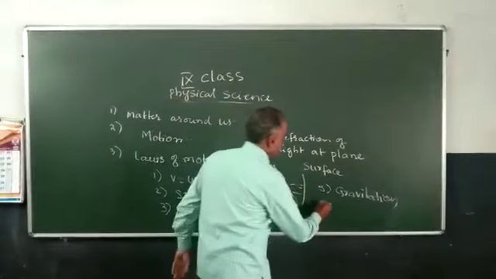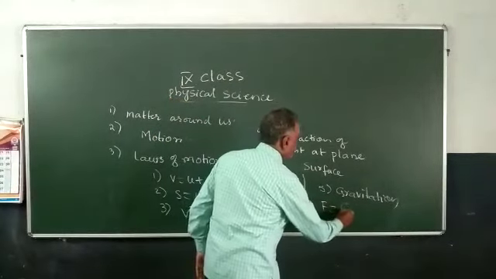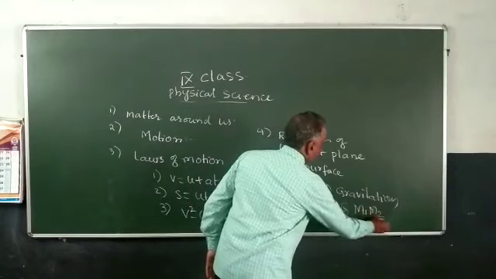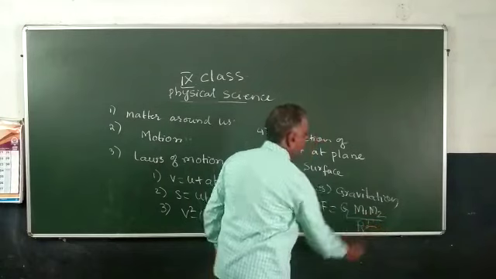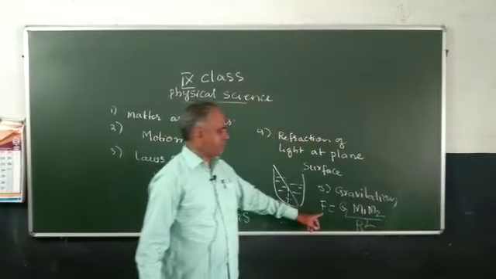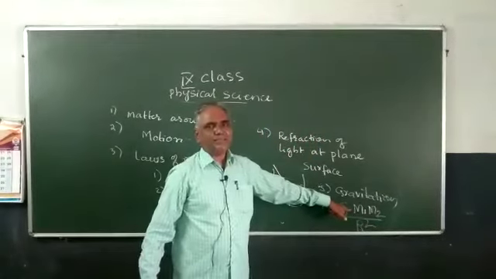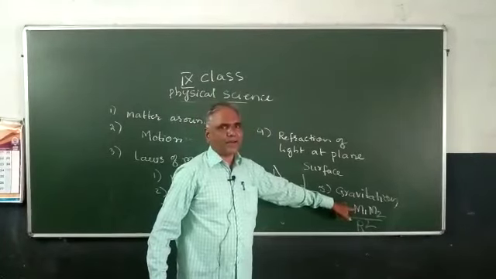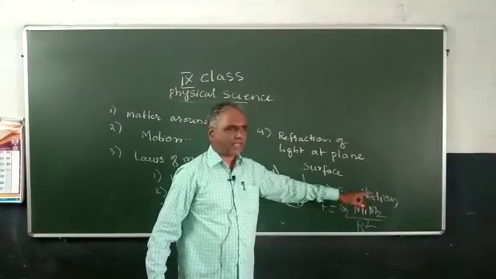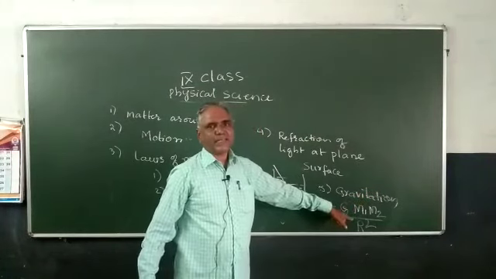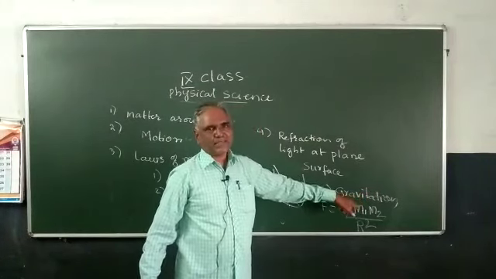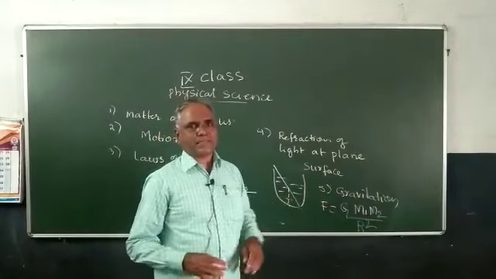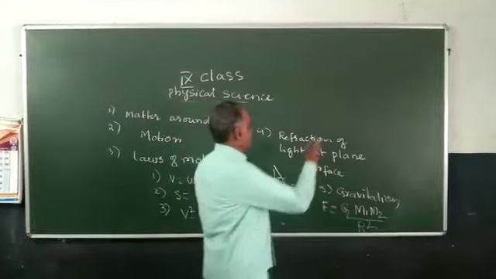It has some relation. F is equal to G m1 m2 by r square. With this we can find the force. G is the universal gravitational constant, m1 is the one object, m2 is the another object, r is the distance between the objects. With this relation we can find force between two objects. And the chapter number